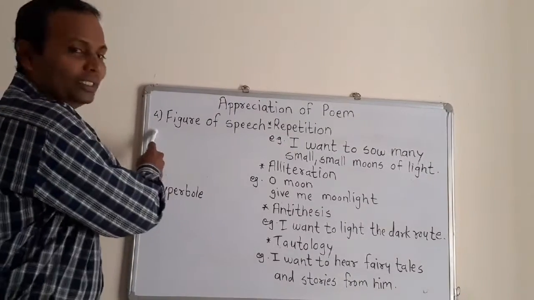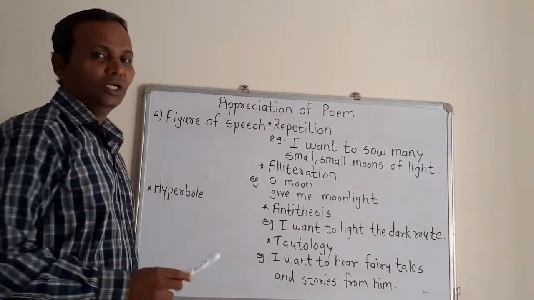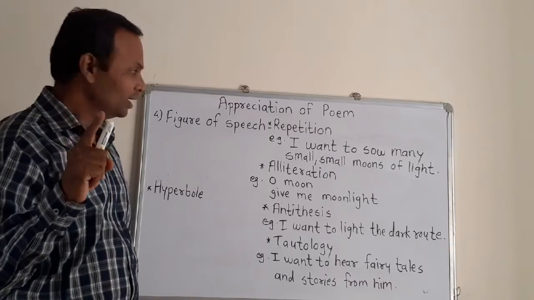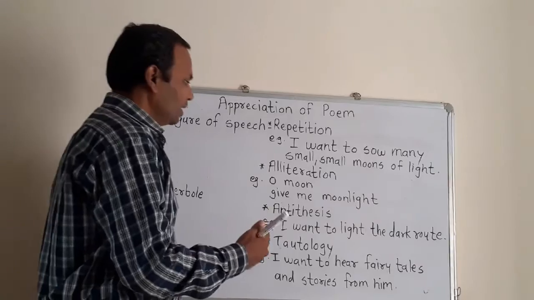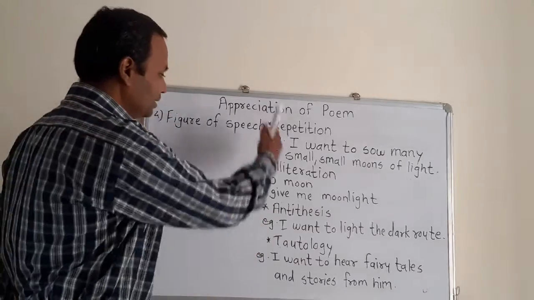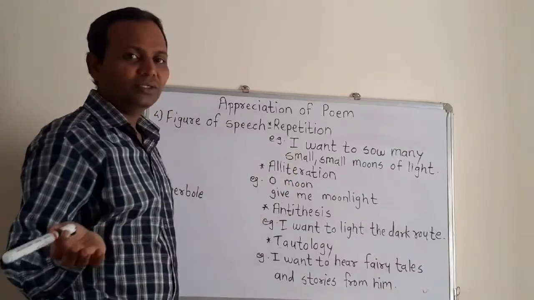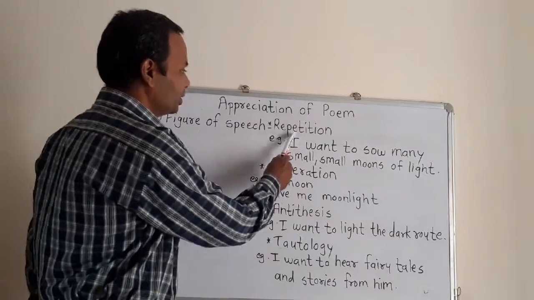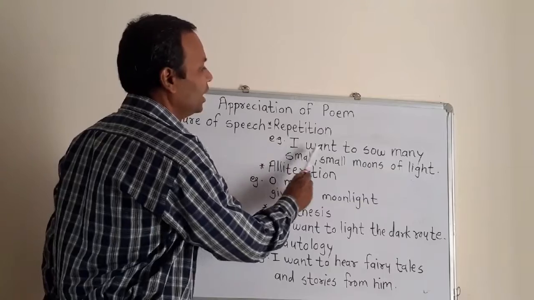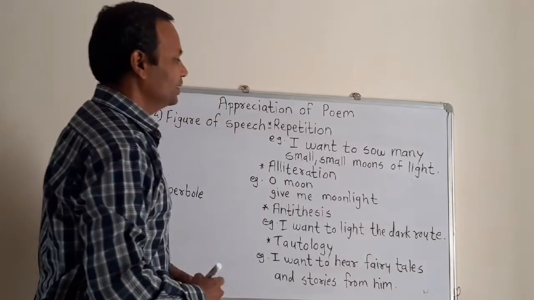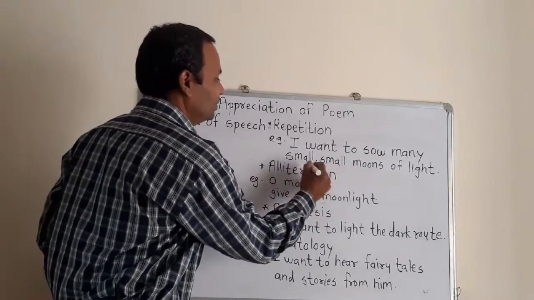Now the fourth point is figure of speech. You are going to write only one figure of speech, but just for understanding, I have written so many figures of speech here. The first is repetition, very simple. Repetition. Example, I want to saw many small moons of light. So this is an example of repetition.